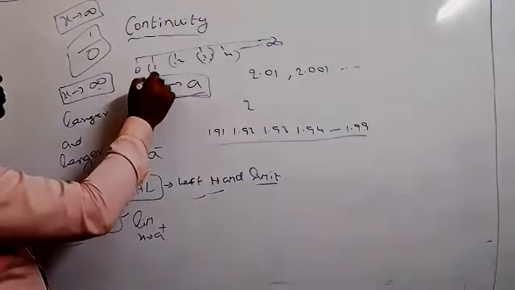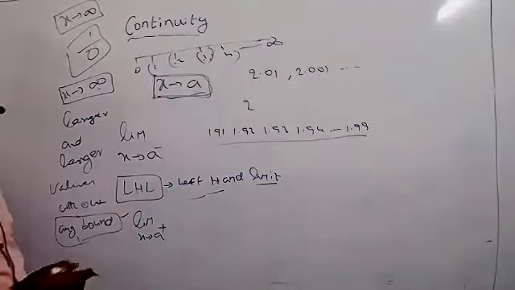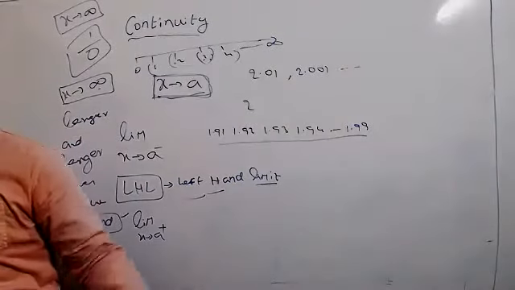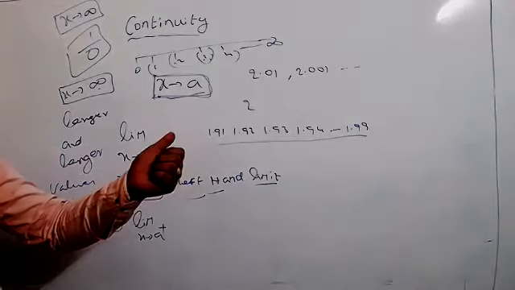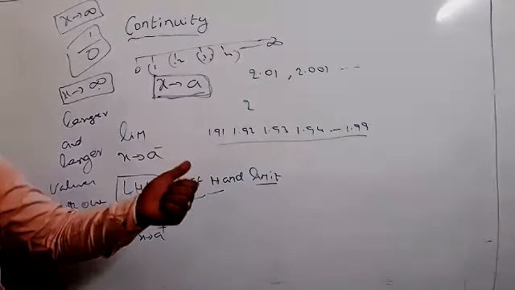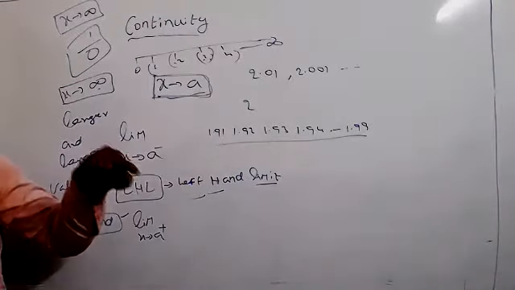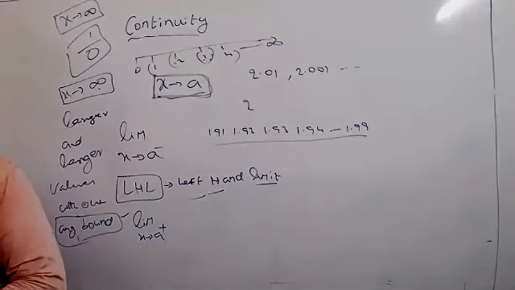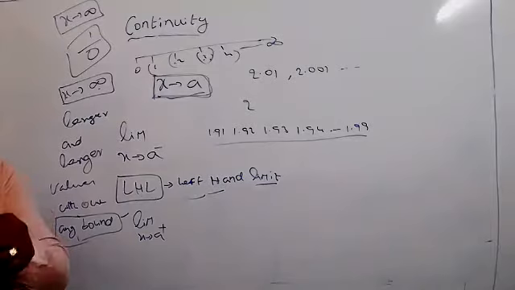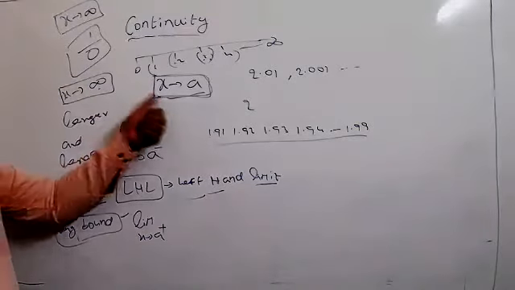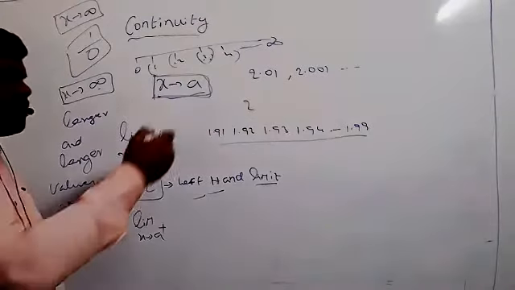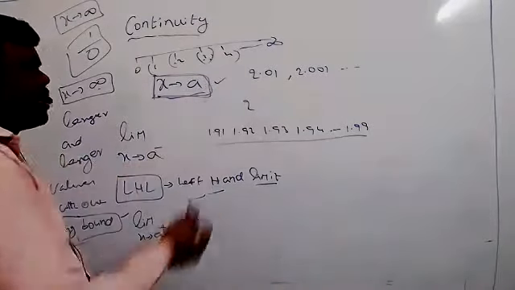In the same way, coming to x tends to a, I'll give you the points and definitions later. You know what is the value of x here? The values of x take values nearer and nearer to the value of a, and that is called x tends to a, denoted by x → a.